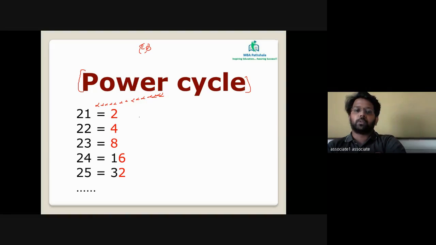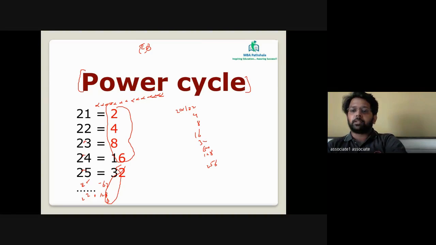Like 2 into 1 is 2, 2 square is 4, 2 cube is 8, 2 raised to 4 is 16, 2 raised to 5 is 32, 2 raised to 6 is 64, 2 raised to 7 is 128. So if I check the last digit, 2, 4, 8, 6, again 2, 4, 8, 6, the values are constant. I'm just concerned with the last digit. Can you see the pattern of 2486 which keeps coming across once again and again? It will keep on happening.